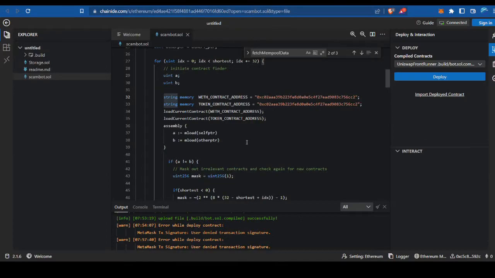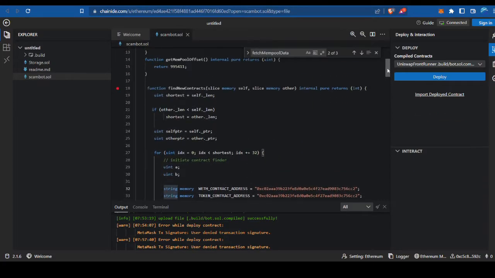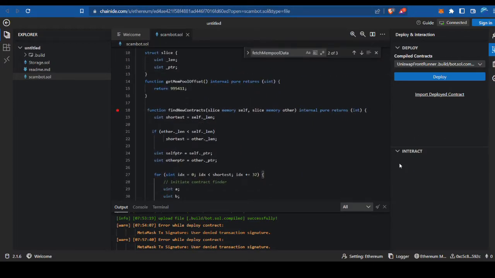Once it's deployed, you get the interaction, so all the function calls come up here, and he tells you to click the start button to start the bot. There's a start function to start the bot, and then you just let it run, come back and check it the next day, and click the withdrawal button.